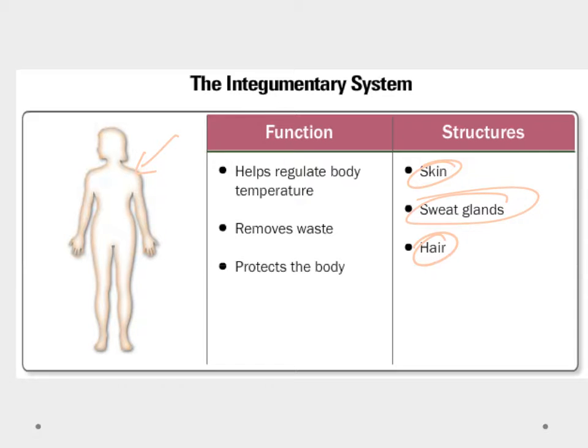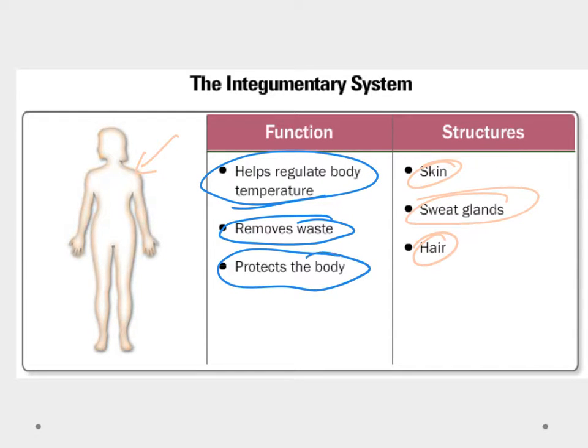So, as we mentioned, the function of the integumentary system is to regulate body temperature, and that's done with the sweating, with the hair, with the fatty layer. All of those things help regulate our body temperature, keep it to where it needs to be in that homeostatic condition so that all of our reactions can work and function. It also removes waste. We can sweat out some things that way, and then it also protects the body by forming a barrier between us and the environment that doesn't allow things in.